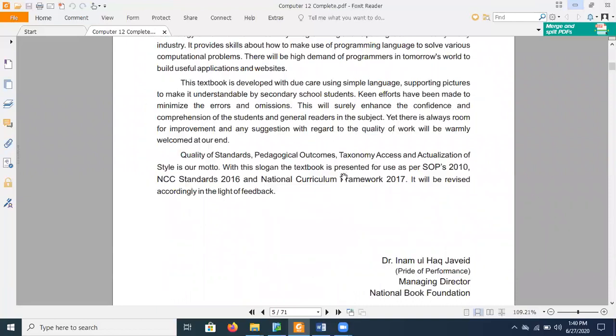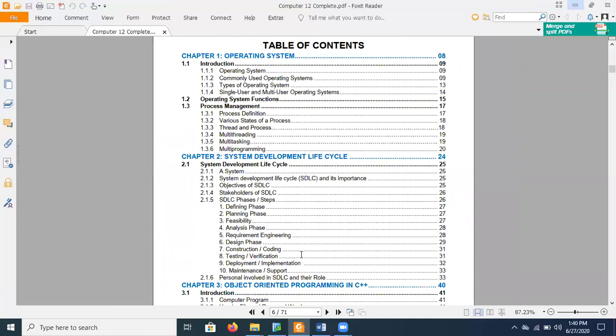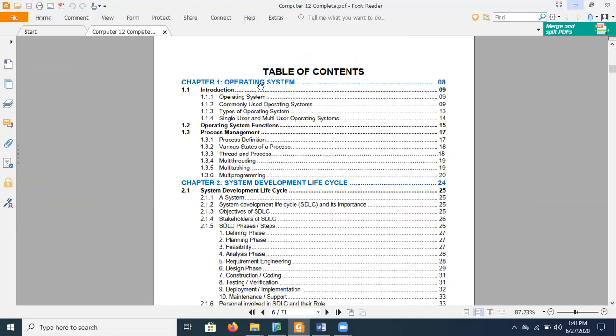Coming towards the table of contents of this book, the book is divided into 9 chapters. This book is designed for practical and theory both. Theory and practical, both are an essential part of this book. In this book, there are 2 chapters which are used for theory and the rest of the chapters are for the practical purpose. Coming towards chapter number 1, that is operating system.